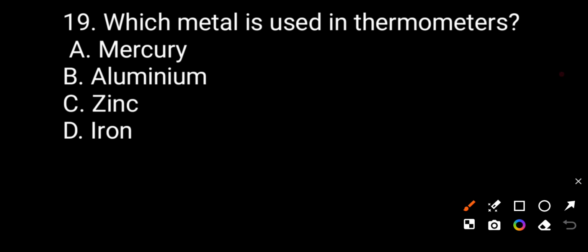Now question number 19. Which metal is used in the thermometer? Option A, mercury. Option B, aluminum. Option C, zinc. Option D, iron. The correct answer will be mercury. Mercury is the metal which is used in the thermometer to measure the temperature of any other object.